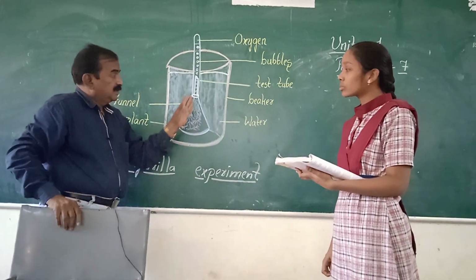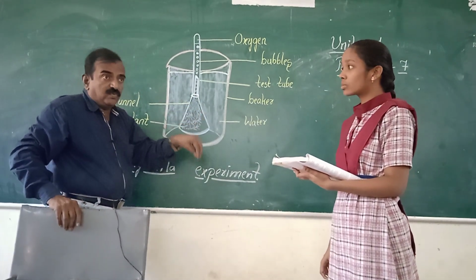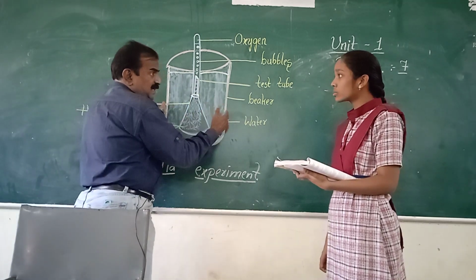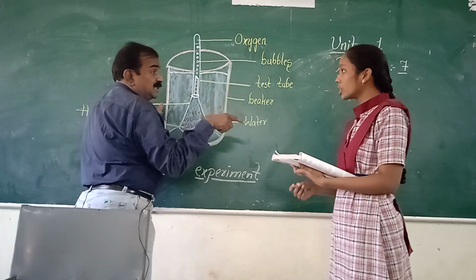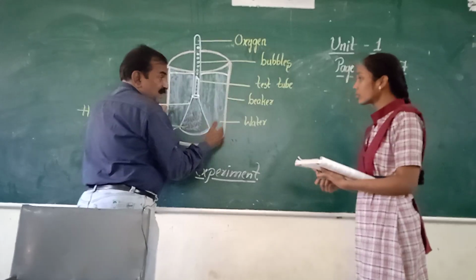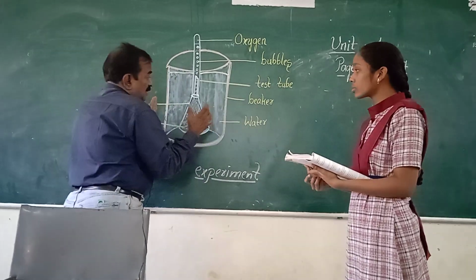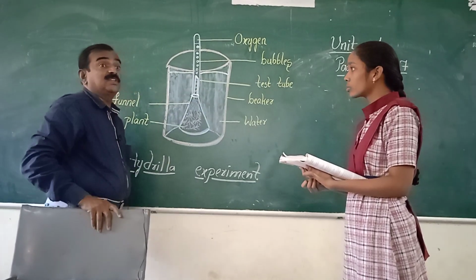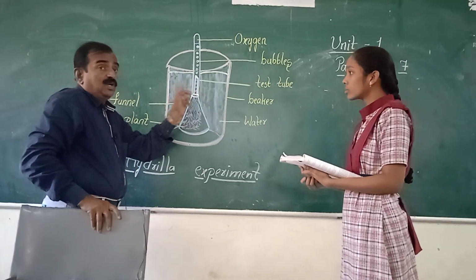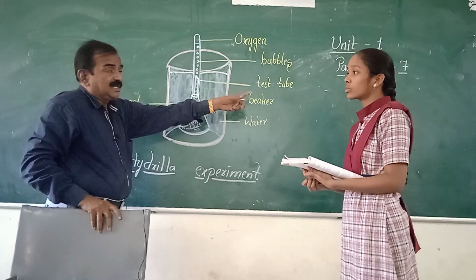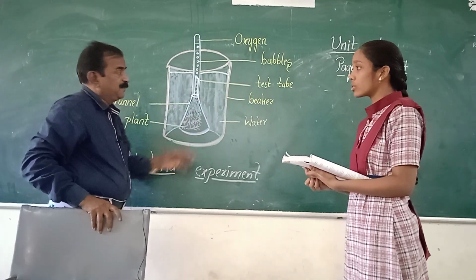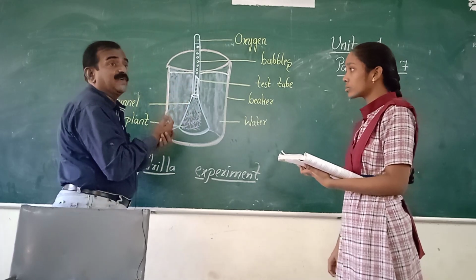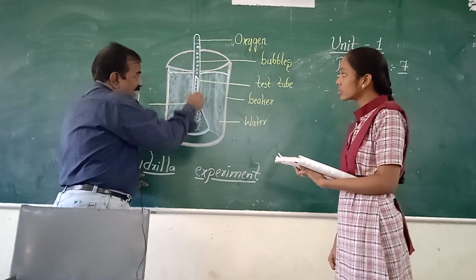And next we are following some procedure. First we need what? A beaker. So how many beakers do we take? Two. So this is one setup. Another setup we need to take. Two beakers we need to take, and in the two beakers we need to take 3/4 of the water. ఈ దీంట్లో 3/4 వంతు నీళ్ళు తీసుకోవాలి. After that you need to take what? A funnel, glass funnel. ఇది funnel, glass funnel అన్నమాట.